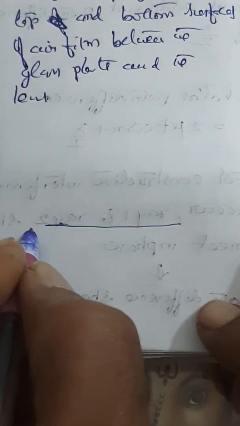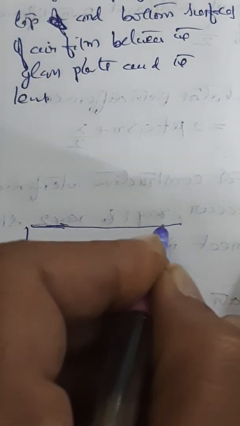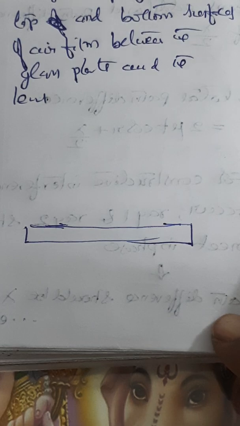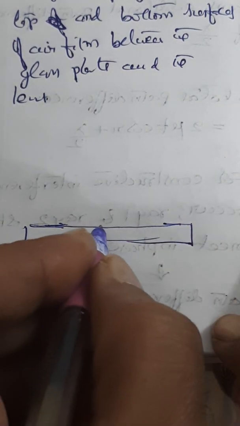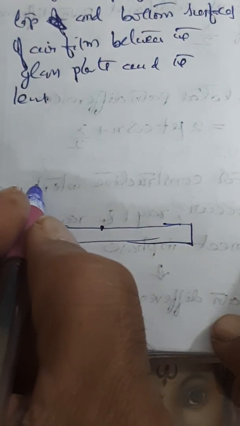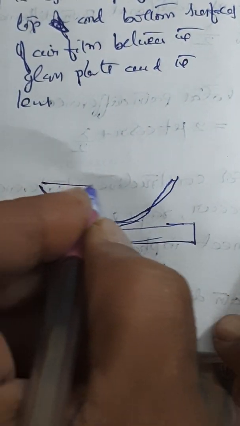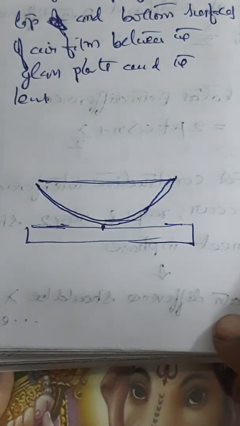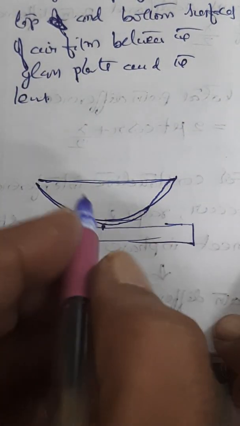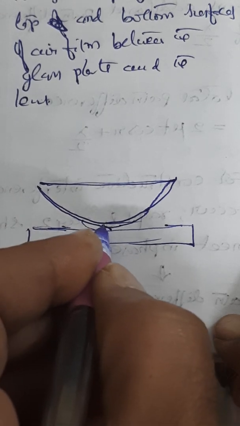So let us say this is the bottom glass plate we have taken, and this is the contact point on which we are keeping a convex lens of large radius of curvature such that the convex surface is touching here. So many rays are falling like this. Consider one such ray.